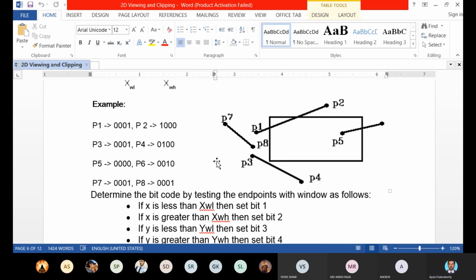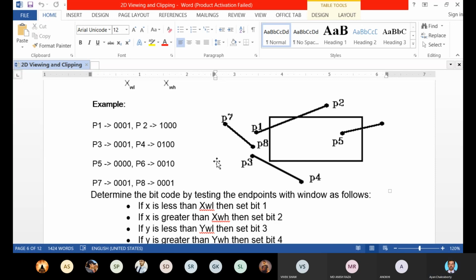Can you understand this? Yes, sir. So we can't say the line P3, P4 is completely outside of this clipping area. But as per this example, we can see very clearly that the line P3, P4 is completely outside the clipping area. But as per logic, we can't say this. Why can't we say this? Because